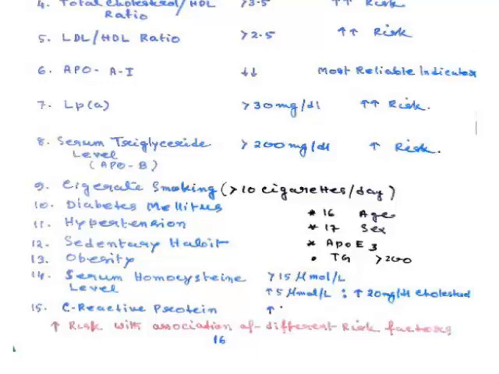Along with that, cigarette smoking is a very important risk for atherosclerosis, as are diabetes mellitus itself, hypertension, sedentary habit, and obesity. Now these are also risks for development of atherosclerosis. Serum homocysteine level is associated with atherosclerosis, as well as C-reactive protein level. So these are the risk factors.